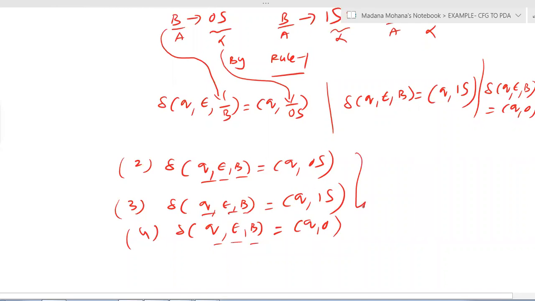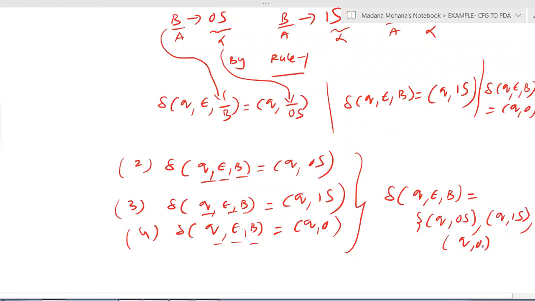So these three can be combined like this. So delta of Q comma epsilon comma B equal to, here we have three next moves. All you can include in brackets. The first one is Q comma 0S, second one is Q comma 1S, the third one is Q comma 0.